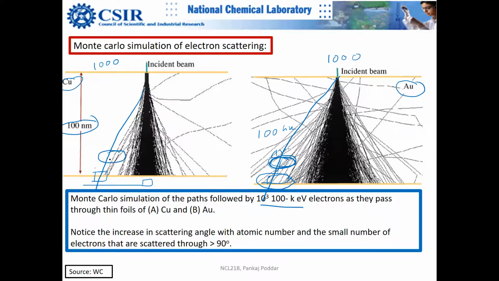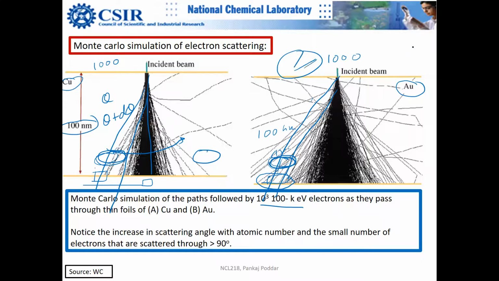Now I will use the term differential scattering cross section, because the scattering cross section is basically the integration over this entire area. This is the differential scattering cross section for an angle from theta to theta plus d theta. Got it, right? Like when you have a cake, a slice of the cake.